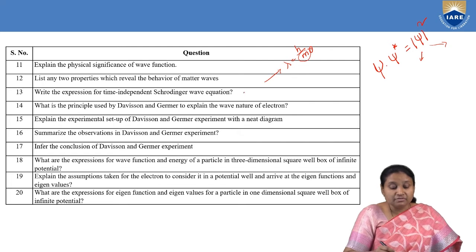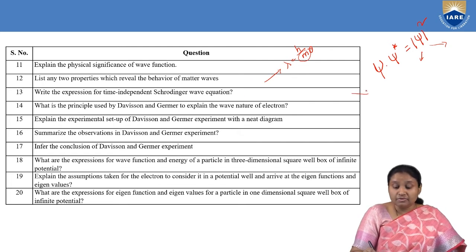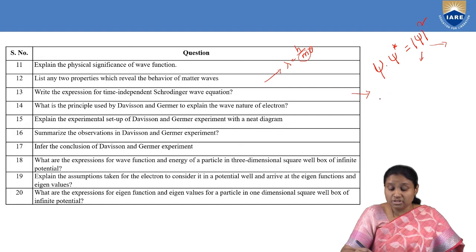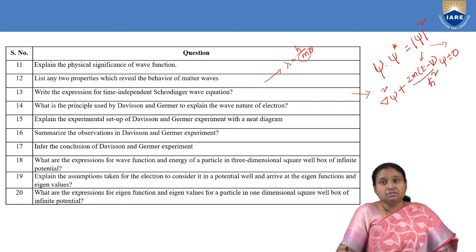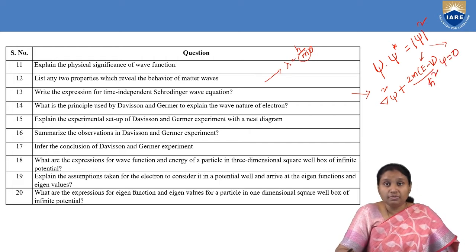Now, write the expression for time-independent Schrodinger's wave equation. If you consider three-dimensional motion, the Schrodinger wave equation is written as del square psi plus 2m(E minus V) by h cross square psi is equal to 0. So, this is the time-independent Schrodinger wave equation.